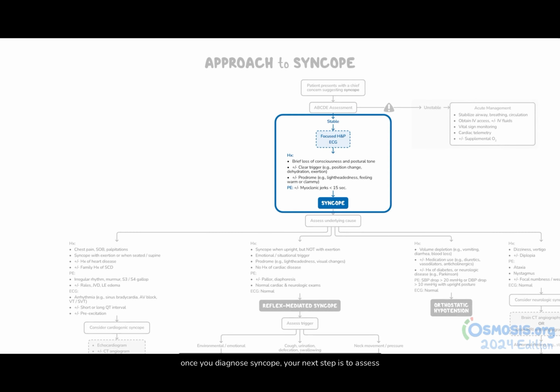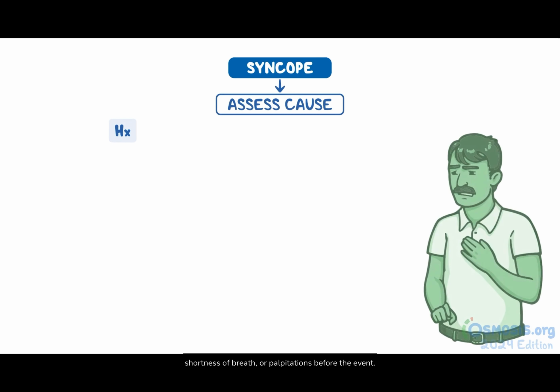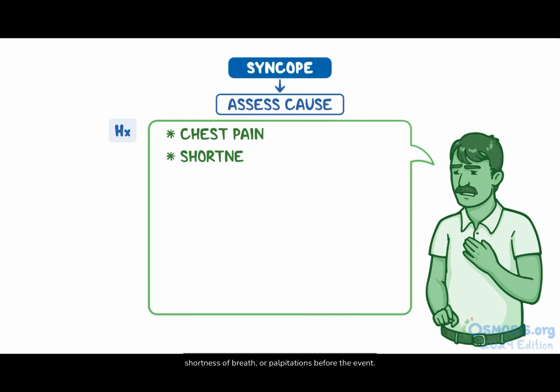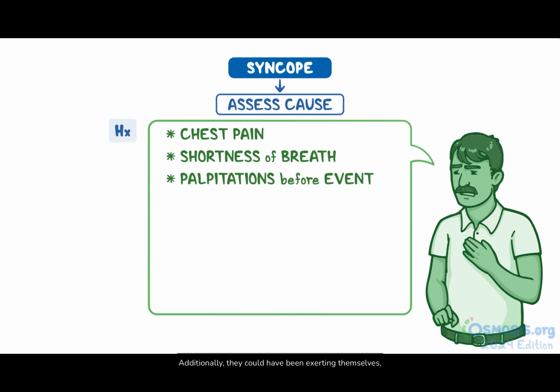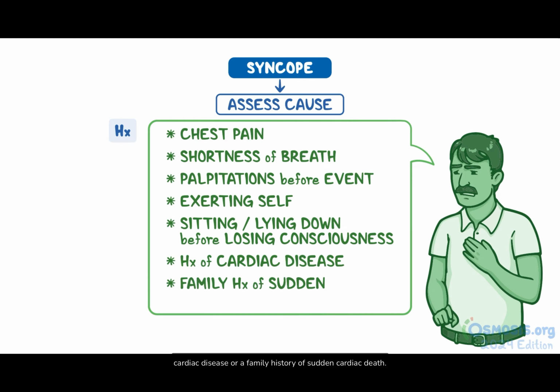All right, once you diagnose syncope, your next step is to assess the underlying cause. Let's start with cardiogenic syncope. These patients typically report chest pain, shortness of breath, or palpitations before the event. Additionally, they could have been exerting themselves or simply sitting or lying down before losing consciousness. In some cases, a person might have a history of cardiac disease or a family history of sudden cardiac death.